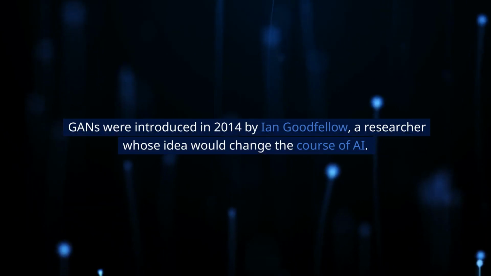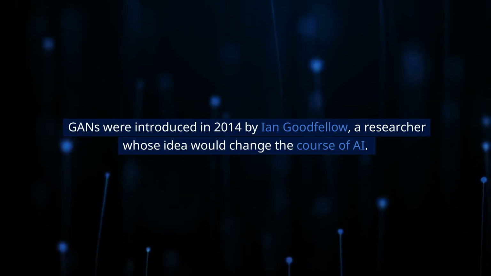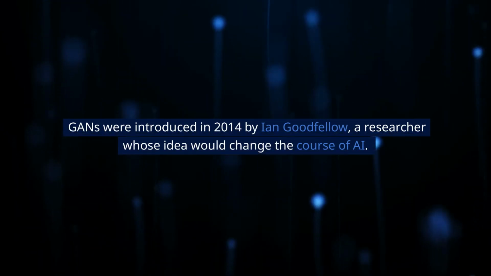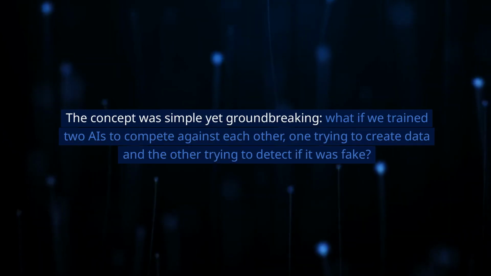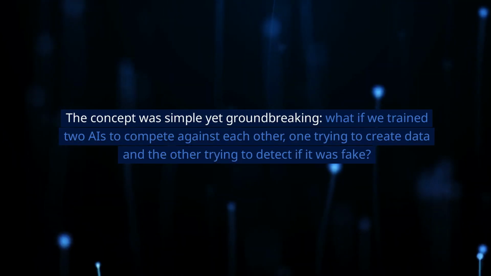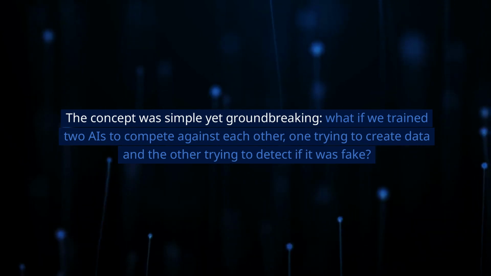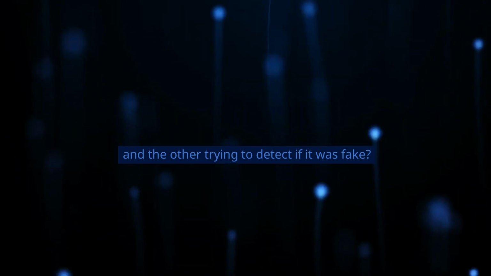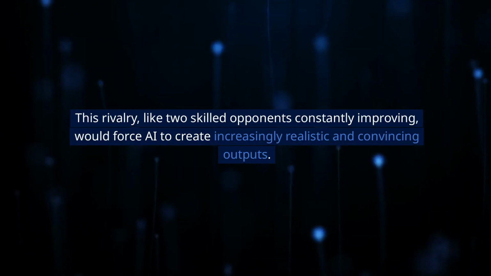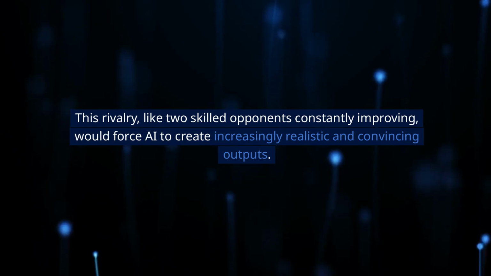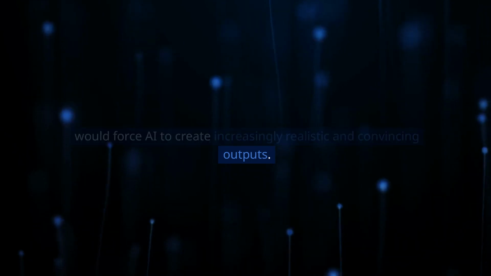The birth of GANs, a revolutionary AI breakthrough. GANs were introduced in 2014 by Ian Goodfellow, a researcher whose idea would change the course of AI. The concept was simple yet groundbreaking. What if we trained two AIs to compete against each other? One trying to create data and the other trying to detect if it was fake? This rivalry, like two skilled opponents constantly improving, would force AI to create increasingly realistic and convincing outputs.